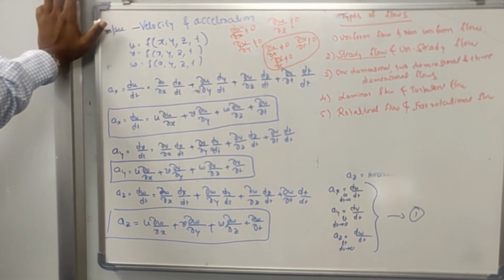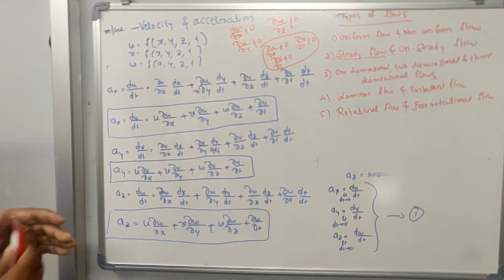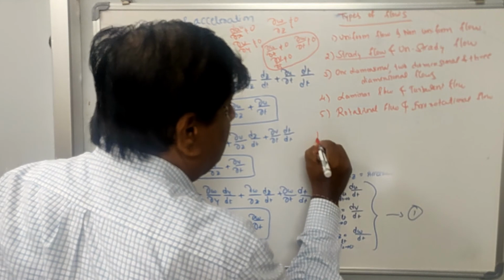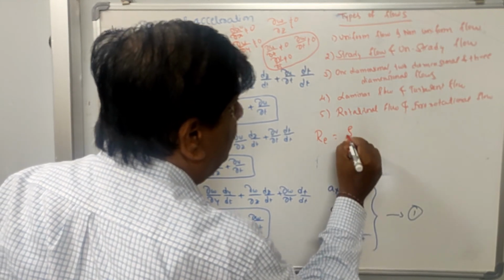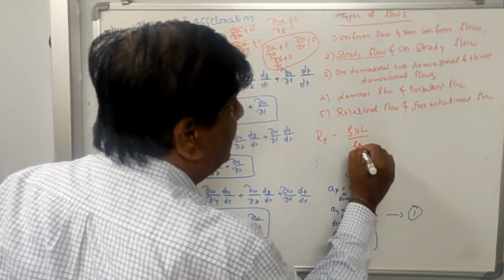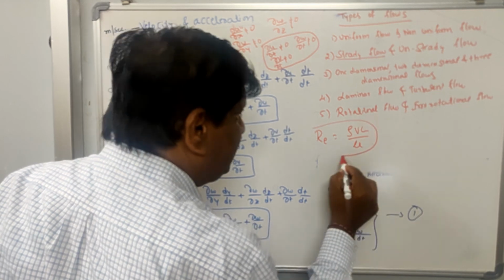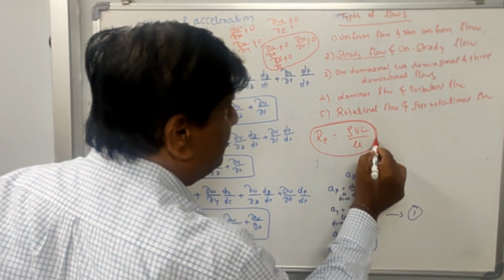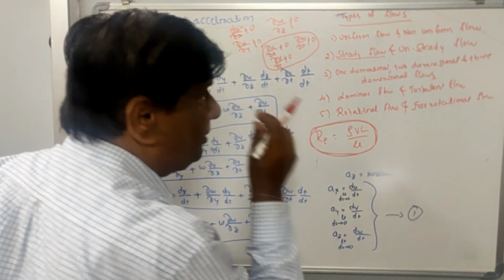Then you have laminar flow and turbulent flow. In case of laminar flow, the physical definition is that the fluid flow is very smooth and flows layer by layer. Mathematically, we use the Reynolds number. Reynolds number Re is equal to ρVL by μ. In the next classes we will discuss in detail the Reynolds number and its significance.